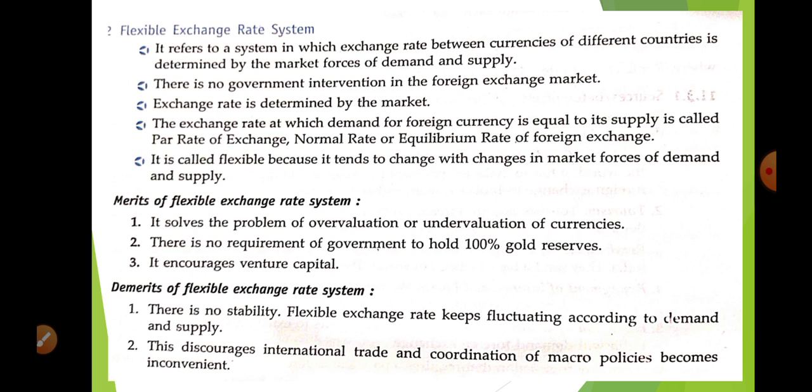Okay, now the flexible exchange rate system. What is flexible? It is decided by the demand and supply of foreign exchange. It is just like private, socialistic, and mixed economy. The flexible exchange rate system refers to a system in which the exchange rate between the currencies of different countries is determined by the market forces of demand and supply.